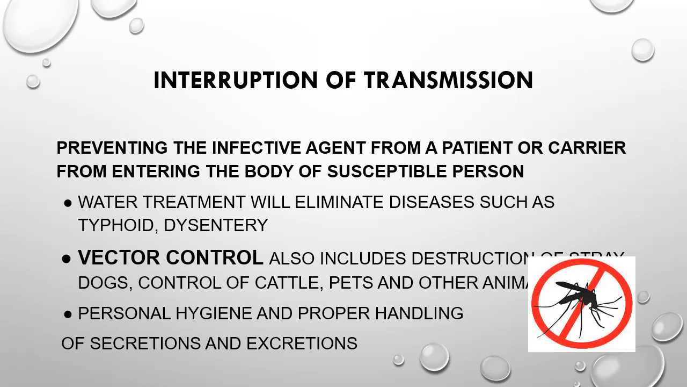Control measures should be directed to control the breeding places, and vector control also includes destruction of stray dogs, control of cattle, pets and other animals. Some other important practices include personal hygiene and proper handling of secretions and excretions of patients. Clean practices such as hand washing, adequate cooking, prompt refrigeration of prepared food must be adopted.